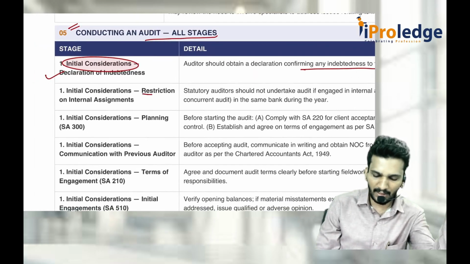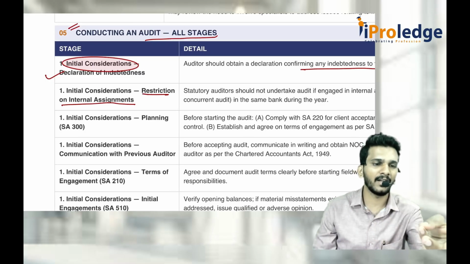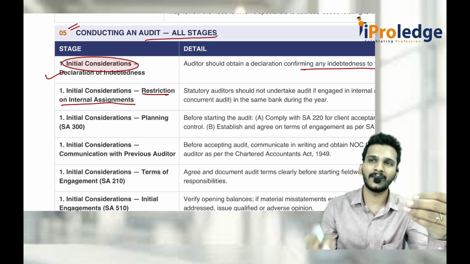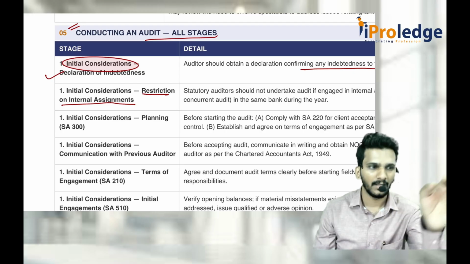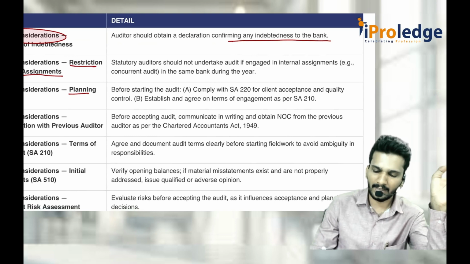After that, restrictions on internal assignments. Are you already doing some internal assignment like concurrent audit, internal audit, all those things? Because if I am already doing that audit, there will be some self-review threat, because of which you might not report accurately. That is why you should check it. Then you should plan it. Whenever you are planning, check SA 220 on client acceptance and quality controls.